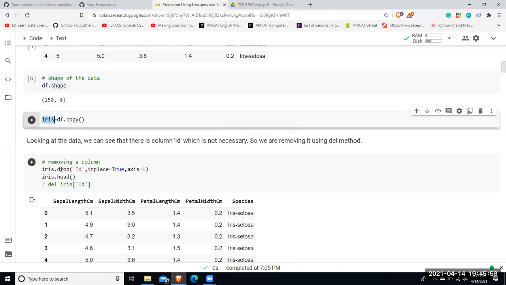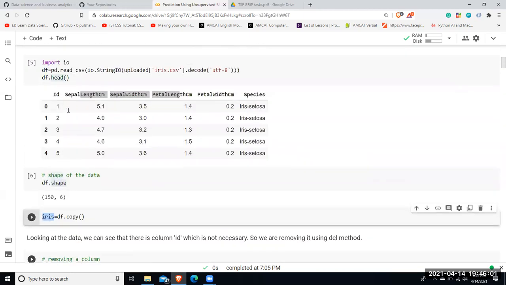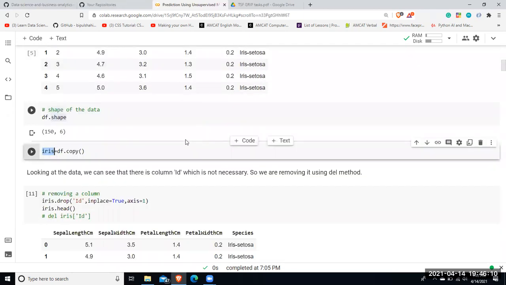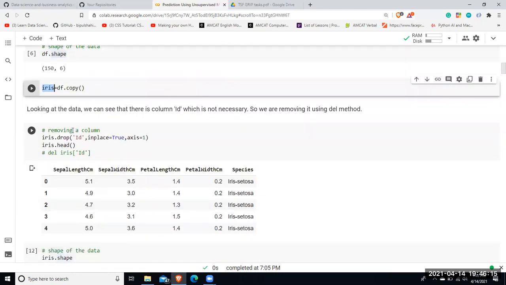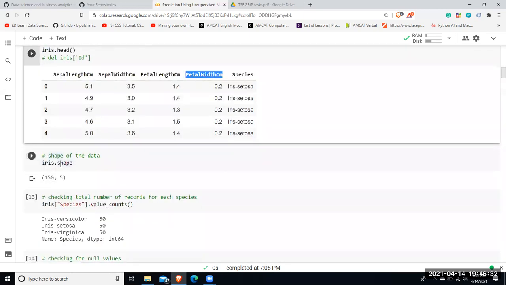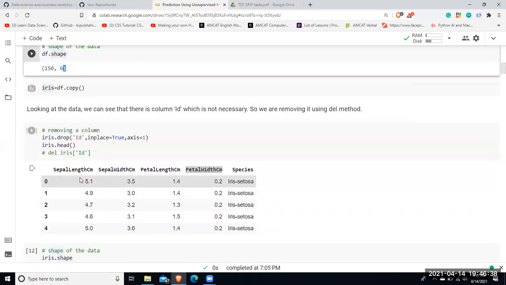All right. So then I have dropped. Now, as you can see, there was an ID. So you know that this ID is not going to help me in predicting my final species, right? So I'll be dropping this column. So I've just dropped it, and to get an idea, is it correct or not? So this is the way my final copied data set actually looks like. Consisting of four independent features, that is the sepal length, sepal width, petal length, and petal width, right? So the shape now reduces to 5 columns, right? Earlier it was 6 columns, right?